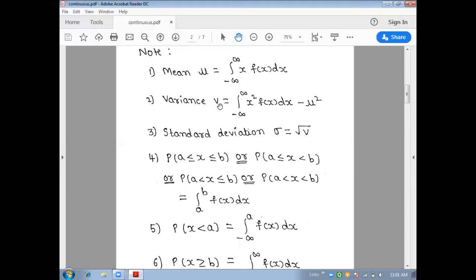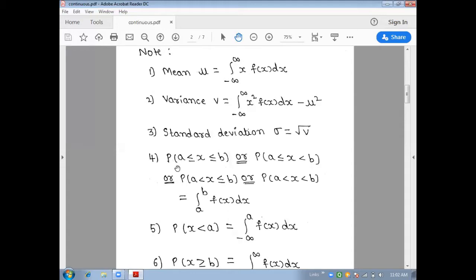Similarly, the variance V equals the integral from minus infinity to plus infinity of x square f of x dx minus the mean whole square. Standard deviation sigma is given by the square root of the variance. So these are the three formulas we use while calculating mean, variance and standard deviation.